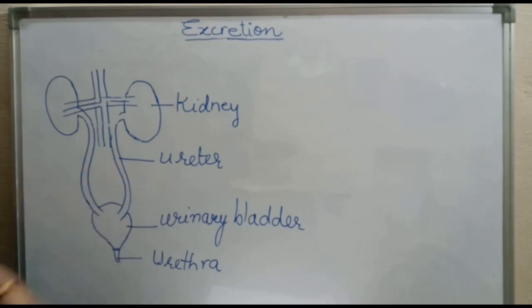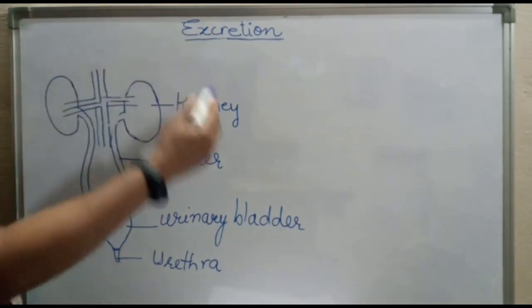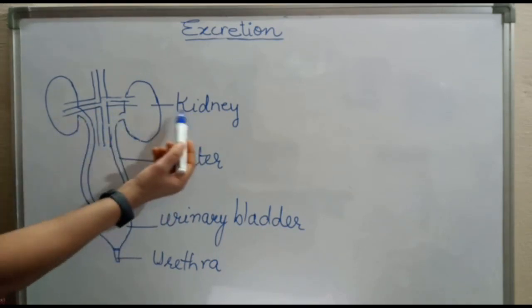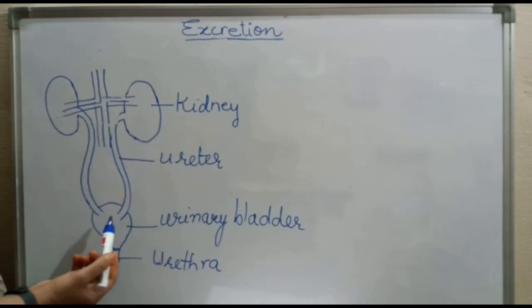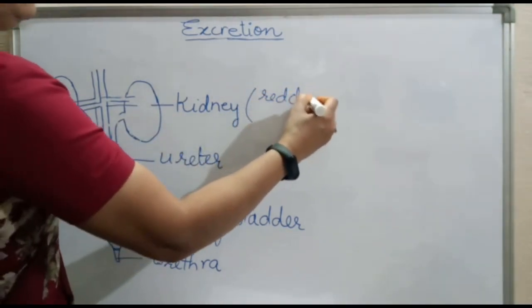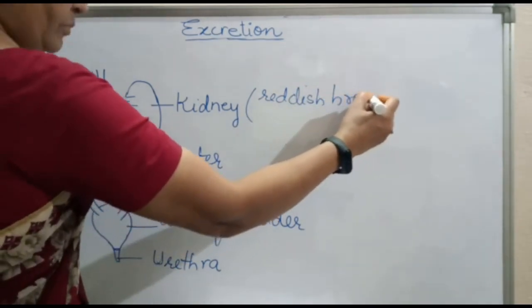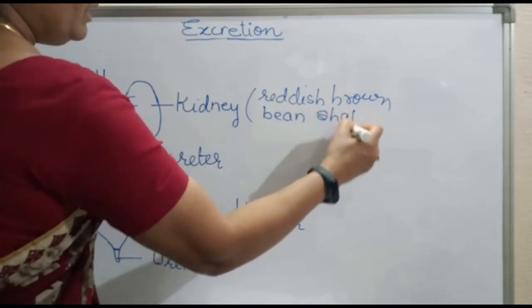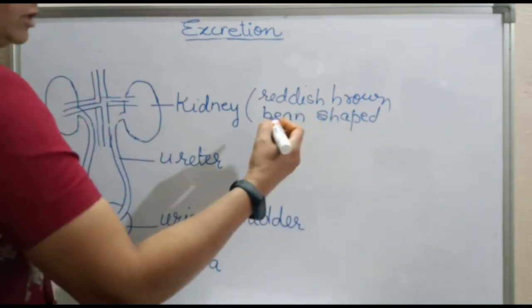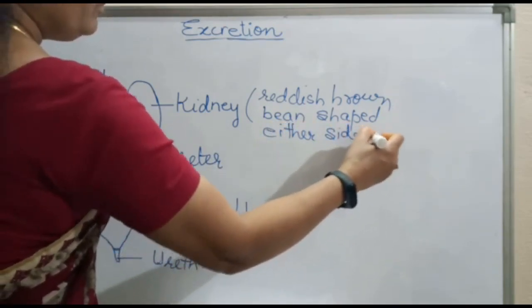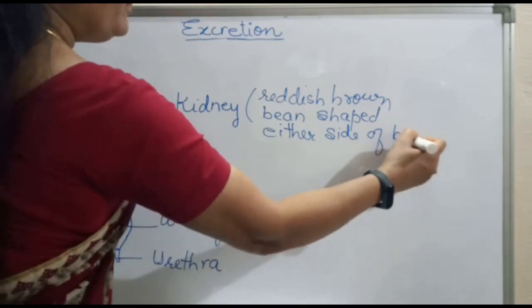For the removal of such metabolic products, we have a strong excretory system in our body. Our excretory system includes a pair of kidneys, a pair of ureters, urinary bladder and urethra. Now let's talk about the kidney. Kidney is reddish brown in color. It is bean shaped. And what is its location? It is present on either side of the backbone, in the abdominal cavity, right?